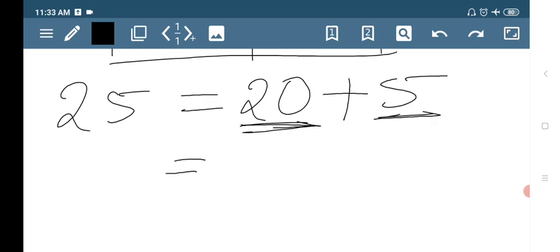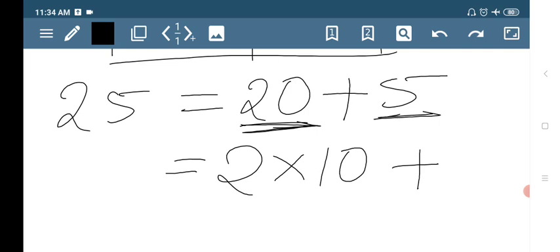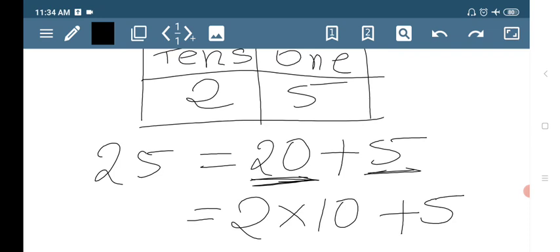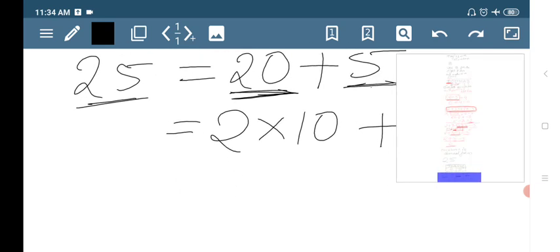So this 20 can be written as 2 into 10 plus 5. So this is the generalized form of a number. So how you will be writing the 25? 20 plus 5. 2 into 10, that is 20 plus 5. This is the general form of a number.